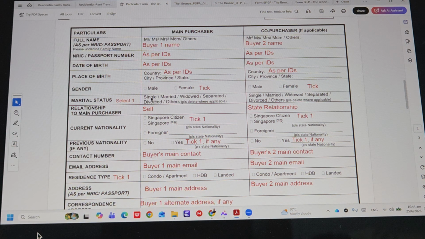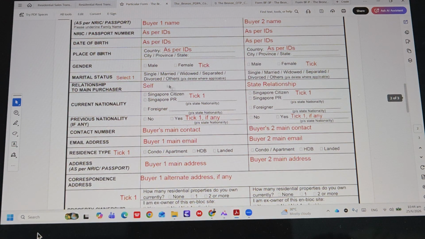You write down exactly the same and tick accordingly. If it's a single buyer, please put self. If it's any relationship, put that also right here. If it's a couple who are not married, you can put unrelated or something like girlfriend.